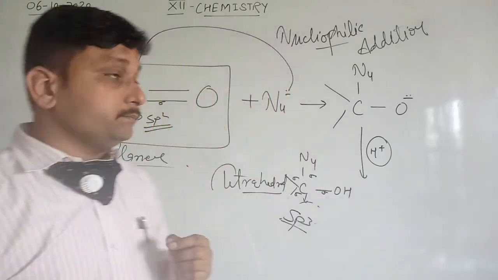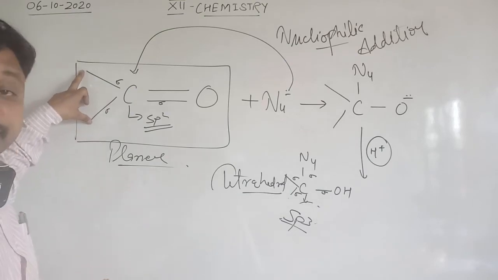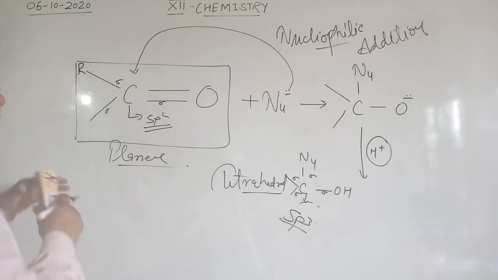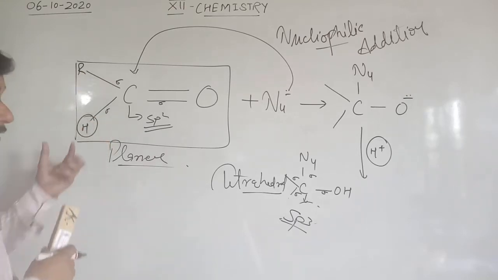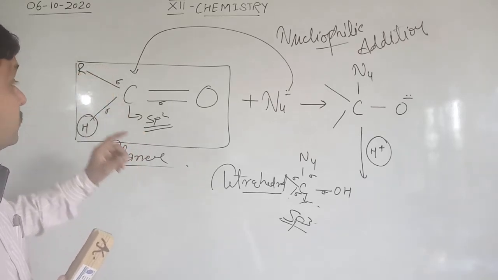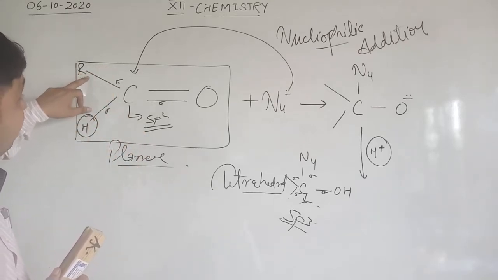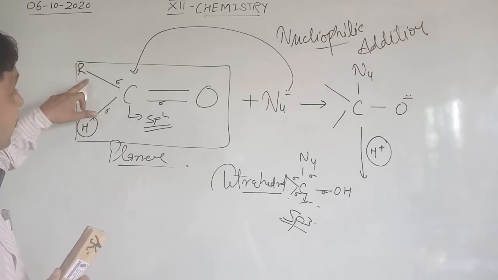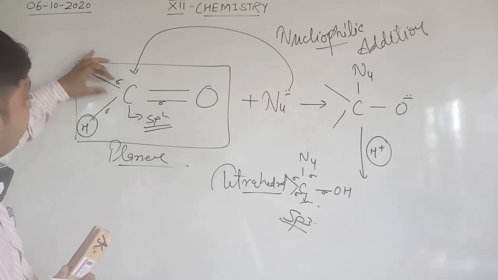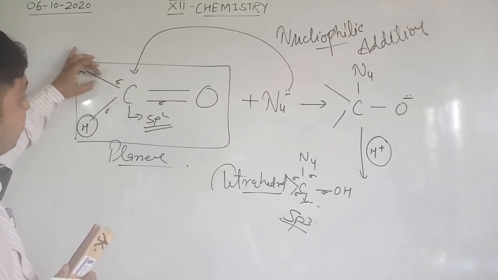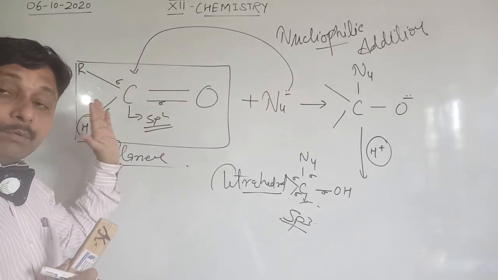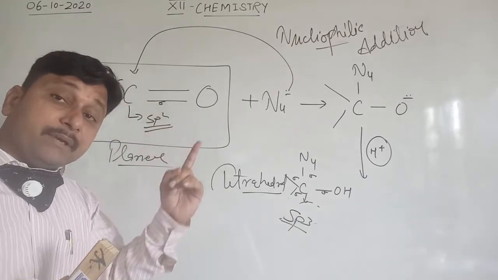First of all, see here, if we talk about aldehydes, out of these 2 valencies, one valency is satisfied 100% by a hydrogen atom, and the remaining valency is satisfied by the R. Clear? As the R is on only one valency of the carbon atom, there is a plus I effect on this carbon atom, meaning electrons will be shifted towards the CO group. So the dipole moment will decrease compared to formaldehyde.